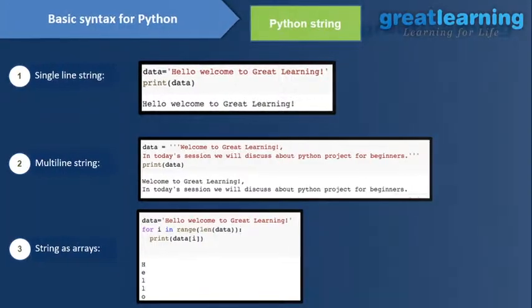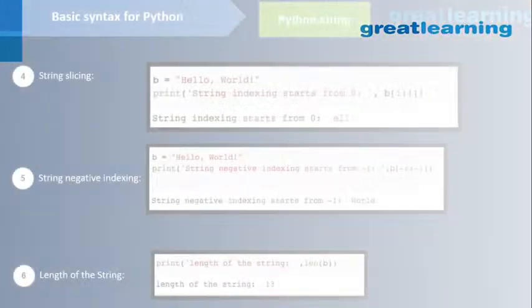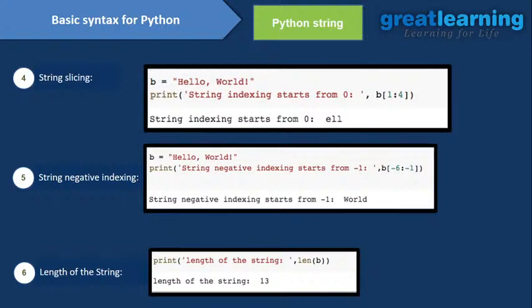Okay, now we will see how you can slice your string. If you say no, I don't want the full string, I want part of the string, how can you do that? Suppose I have hello world, right? For hello world, I want only the ELL part. How can you do that? But before we start the indexing, let me tell you that string indexing starts from 0, not from 1.